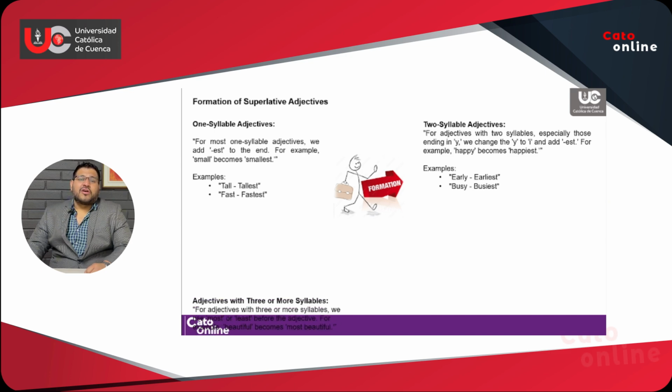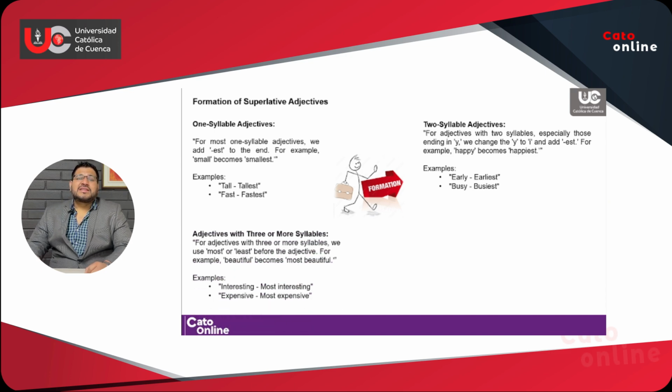Okay, and we have the other exception here, adjectives with 3 or more syllables. For adjectives with 3 or more syllables, we use most or least before the adjective. For example, beautiful, as we can see, has 3 syllables. It becomes most beautiful. Interesting, how many syllables does it have? It becomes most interesting. Expensive, most expensive.